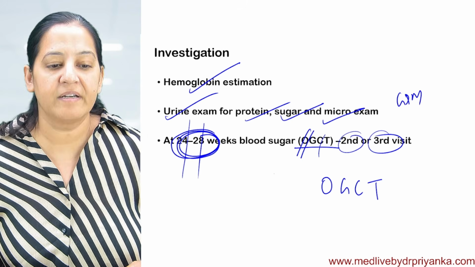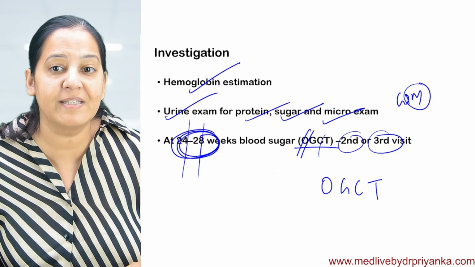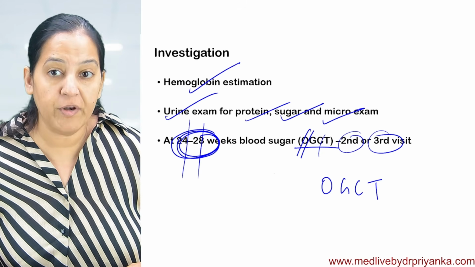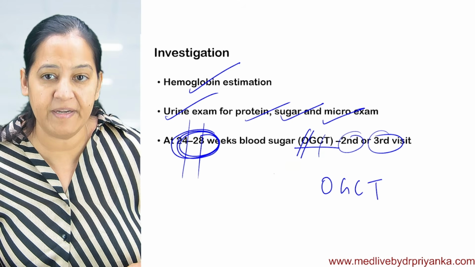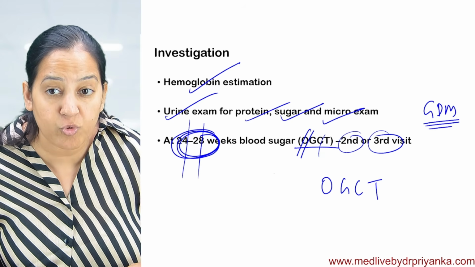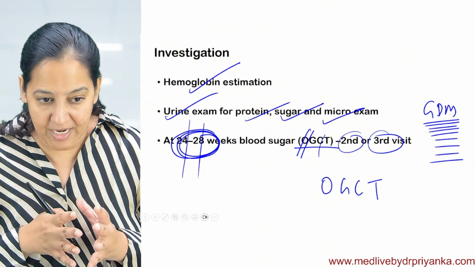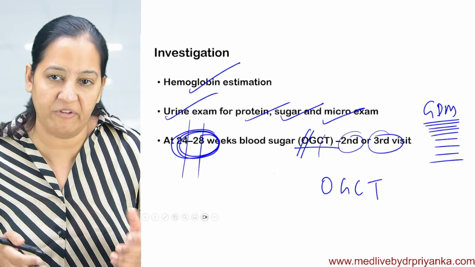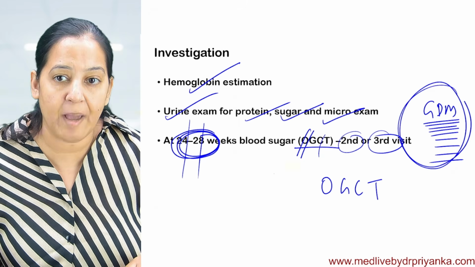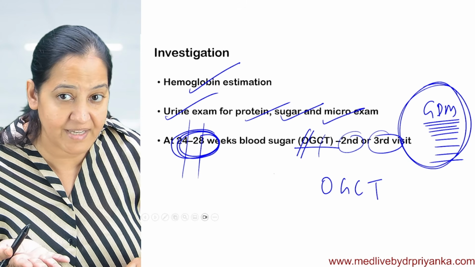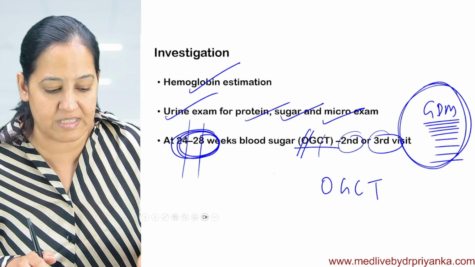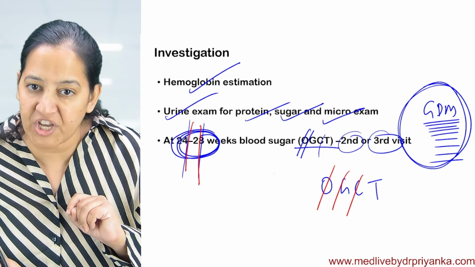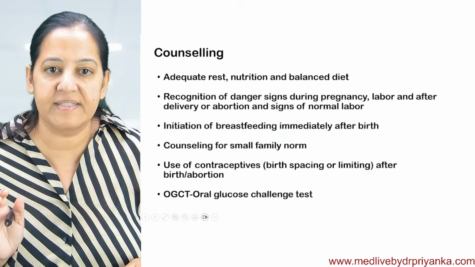You know, some pregnant ladies develop diabetes during pregnancy. They don't have diabetes before pregnancy; they were normal. But during pregnancy, it's common that ladies can have diabetes. So it is gestational diabetes mellitus. We have to control the diabetes, otherwise the size of the fetus will be very large, and various complications can happen to the fetus. So controlling gestational diabetes mellitus is important. But how do we come to know the lady has it? We have to do the test, especially at 24 to 28 weeks. The name of the test is oral glucose challenge test, which we do at the second or third visit.